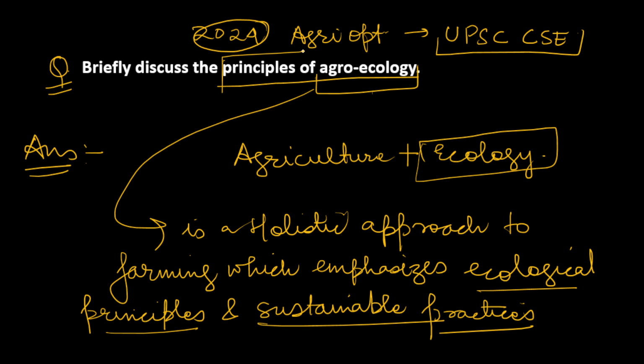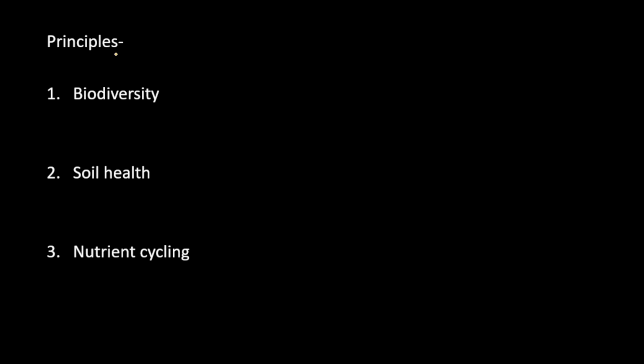Now let's discuss the body of the question, that is, the principles. What principles will we keep in mind while doing agroecology? All the principles which help in conserving ecology while doing agriculture will be the principles here. For example, we have to maintain biodiversity.